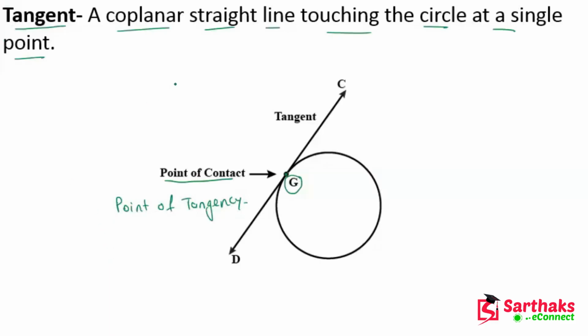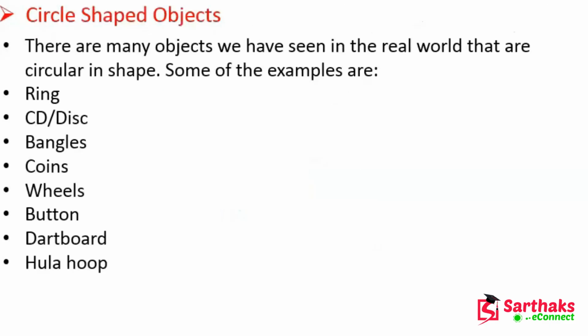So all these terms are related to circles. Now let's see examples of circle-shaped objects. There are many objects we have seen in the real world that are circular in shape.